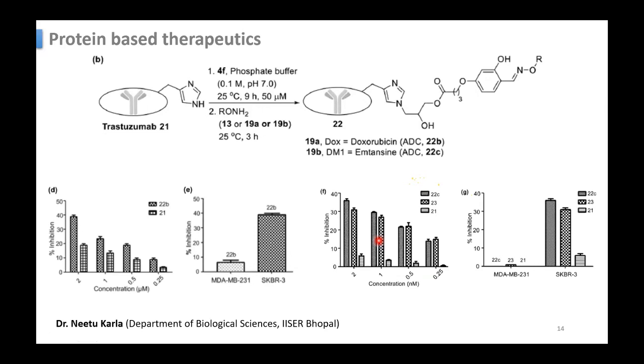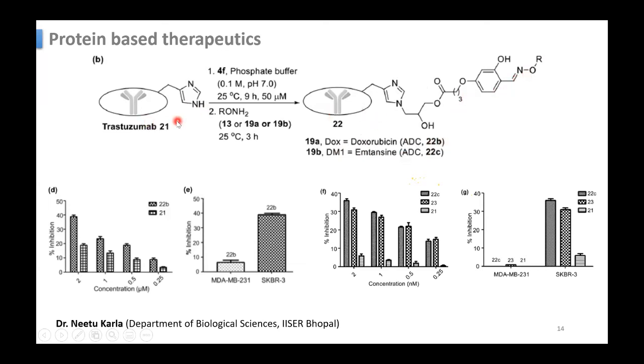Then this is the antibody drug conjugate. So this is very important. So they use trastuzumab. Trastuzumab is an antibody, and this is the Fab region. There is a histidine molecule, so they tag this with this R group. Here they have used doxorubicin and emtansine. These are drug molecules. So this is an antibody drug conjugate.